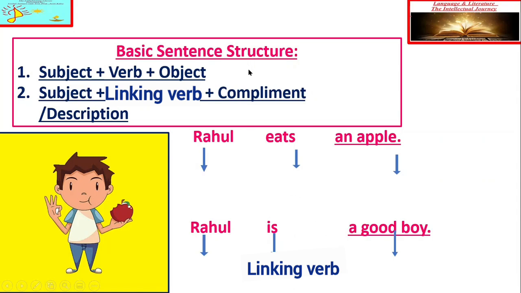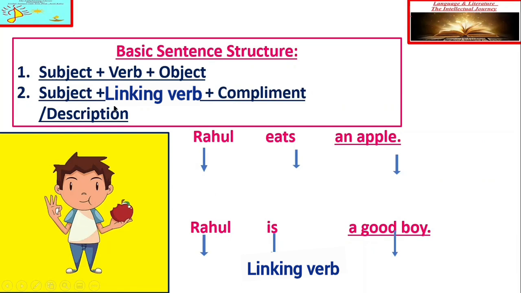So my dear student, you need to understand whenever we speak in English, most of the time the sentences which we frame are basically in two forms. Either we are talking about the action or we are talking about the description of the subject. So here you need to understand that basically there are two sentence structures. One is subject, verb, object, and another one is subject, linking verb, complement or description.